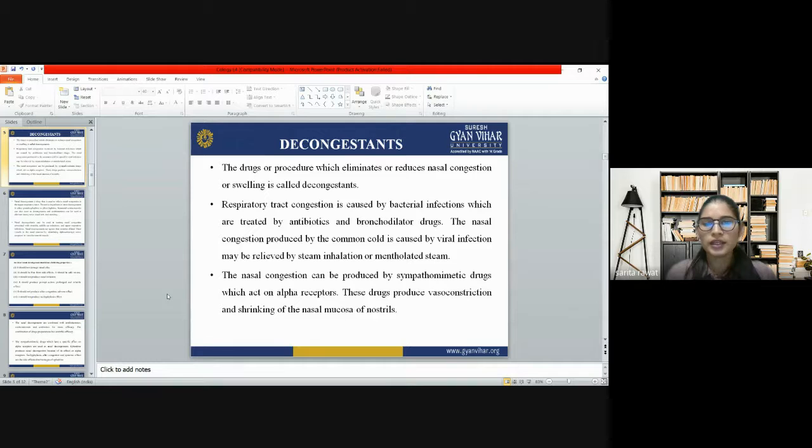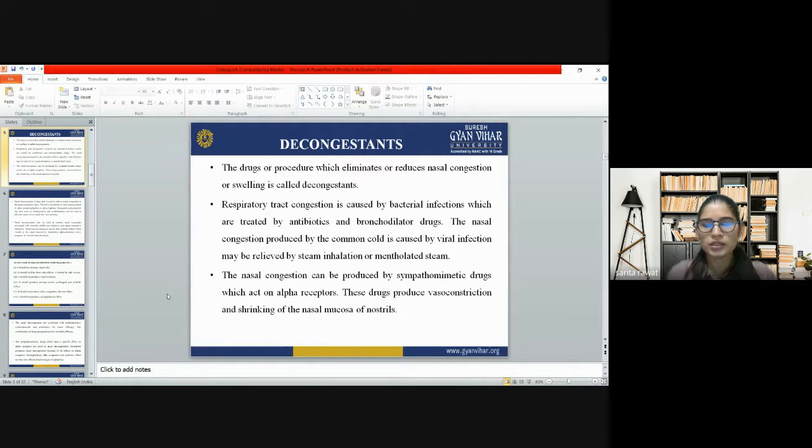Respiratory tract congestion caused by bacterial infection is treated by antibiotics and bronchodilator drugs. The nasal congestion produced by the common cold is caused by viral infections, and may be relieved by steam inhalation or medicated steam.